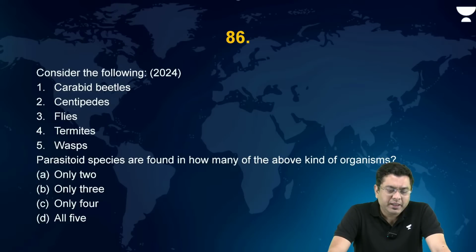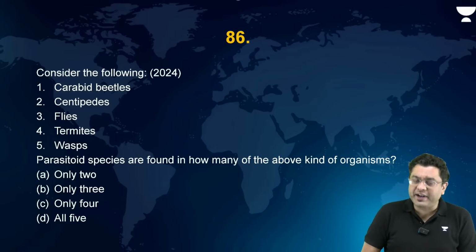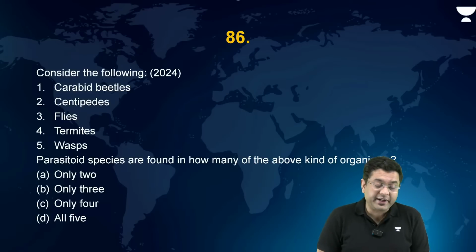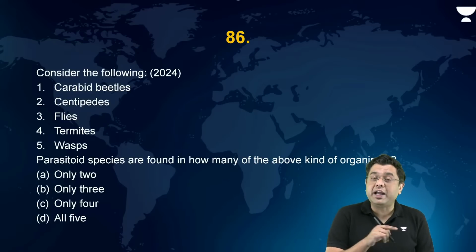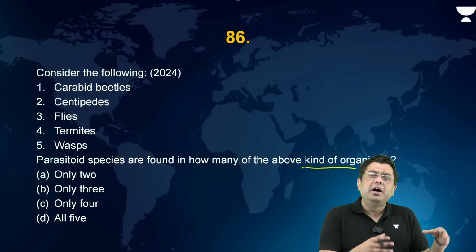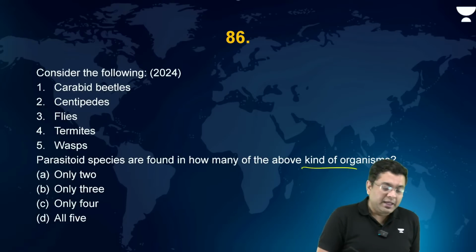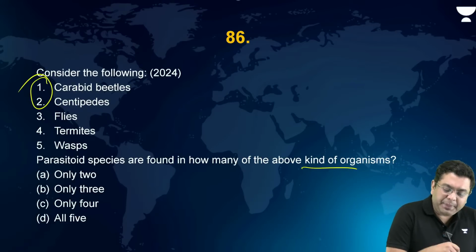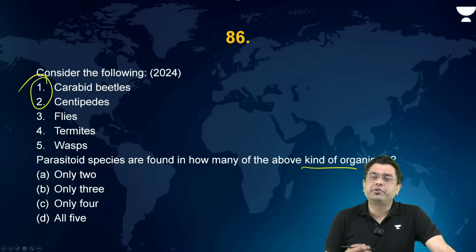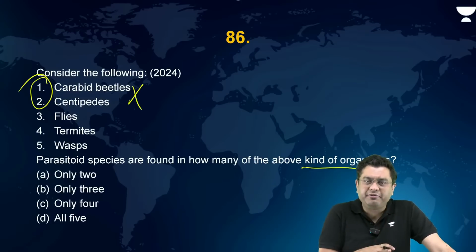Now, this again was a very factual question. Consider the following: carabid beetles, centipedes, flies, termites, and wasps. Parasitoid species are found in how many of the above kinds of organisms? That is, in the above, how many of them will have parasitoids which can develop amongst them? Now, beetles and centipedes don't have those parasitoids which develop. So obviously these two won't be there. Not obviously, this is very, very factual.